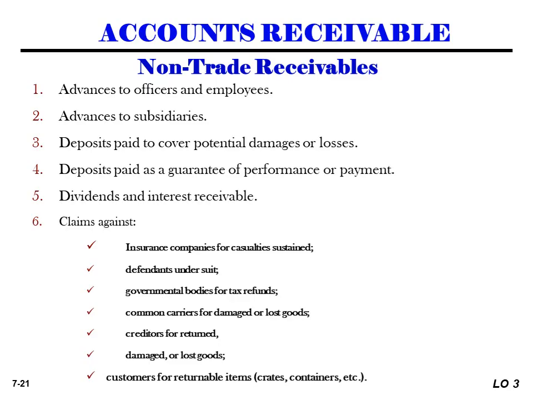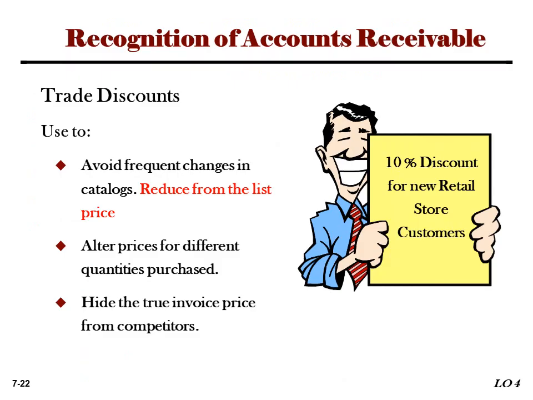And there are claims against insurance companies for casualties sustained, and claims against carriers for damaged or lost goods, and creditors for returned and damaged or lost goods. Those are claims against non-trade receivables.